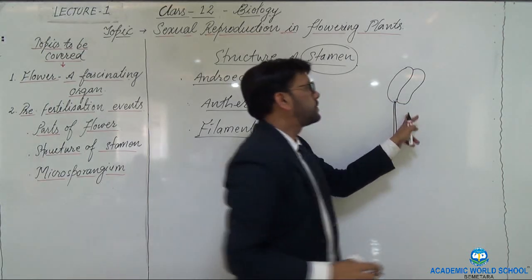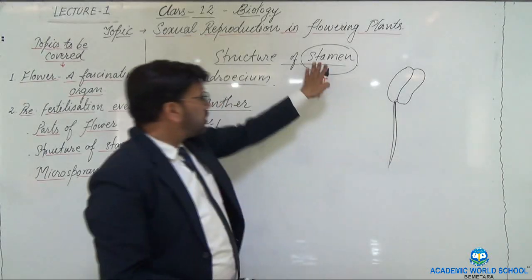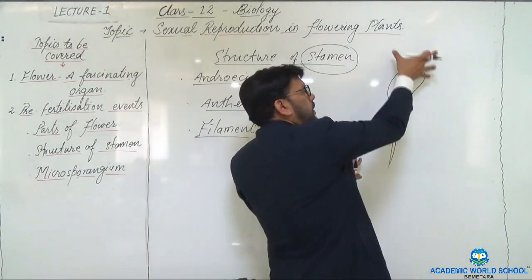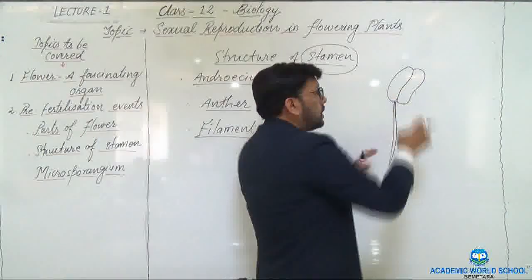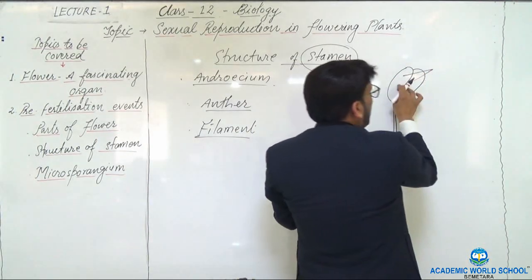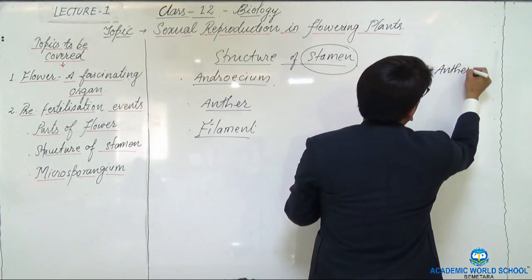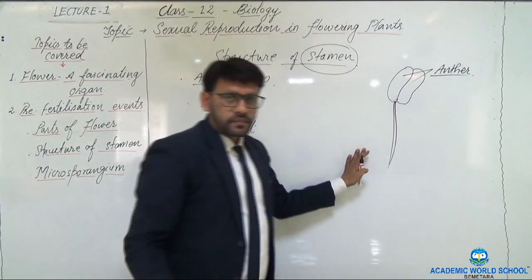You can see here, this is the complete structure that we call stamen. It is the anterior portion. You can see this anterior portion has a bilobed structure. This bilobed structure is called the anther.